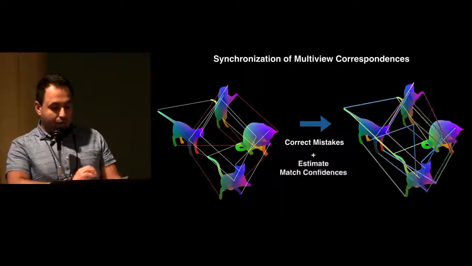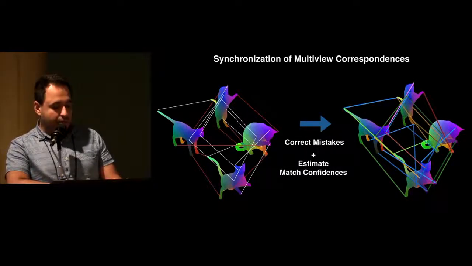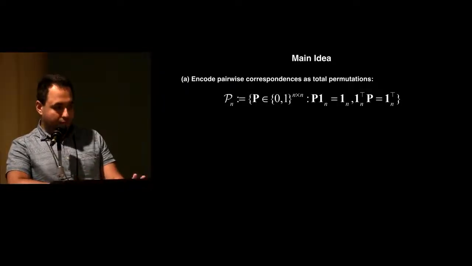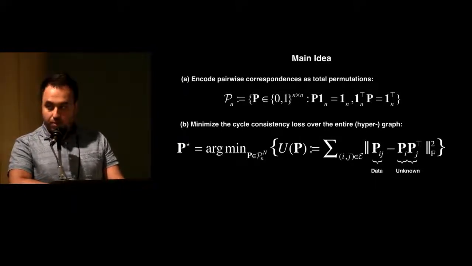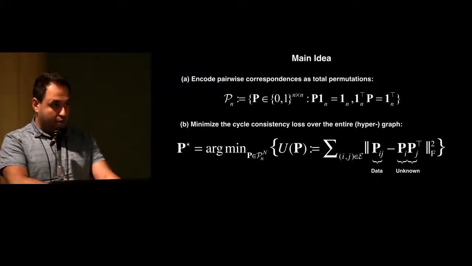Moreover, we would like to provide uncertainty or confidence information for the solutions we compute. While this problem can be solved with many previous methods, none of those can yield an estimate of an uncertainty. So the main idea is we assume that the pairwise correspondences can be encoded into total permutation matrices. In this work, we do not address the case of partiality. Given Pij, the observed relative permutations, we minimize what is called the cycle consistency loss over the entire hypergraph to compute the absolute permutations that reorder the points to a canonical configuration, ensuring global agreement.